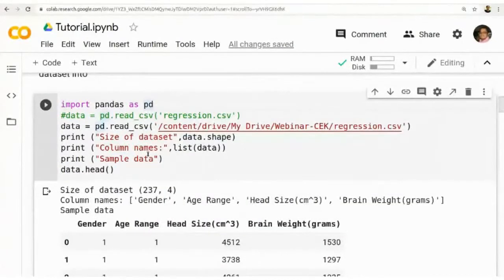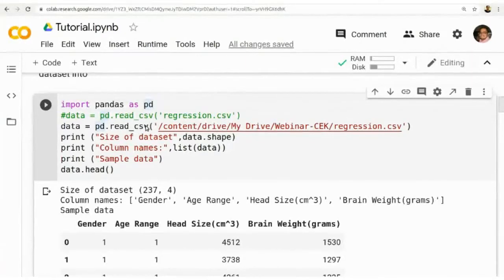Then you have to load the data. That is the first thing. After importing the package, you are working on a data set, so load the data set into your program. If the data set is available on your local machine, you can easily upload and read the file using this function, pd.read underscore csv.